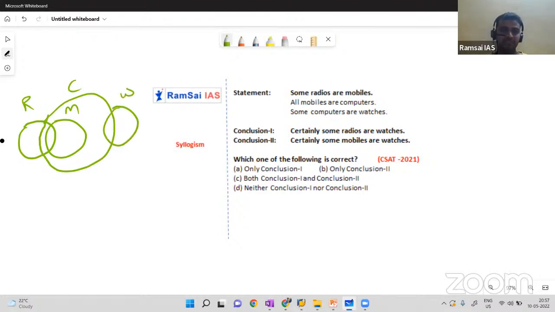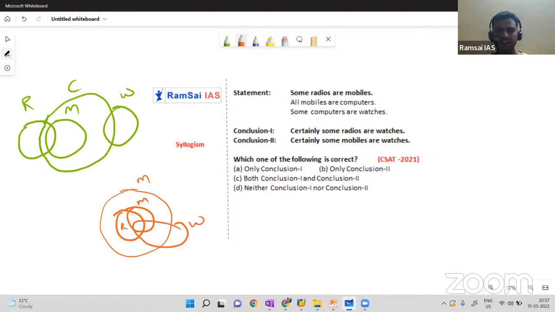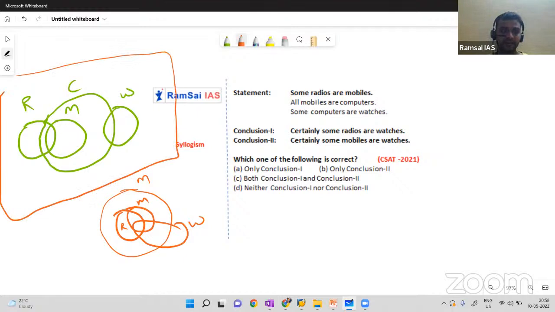This is a general diagram we draw, but there could be another possibility, like some radios are mobiles, all mobiles are computers, and some computers are watches could be like this. This is also a possibility but not guaranteed. So let me go with the conclusions, and our reference is the green diagram only, not the red one.